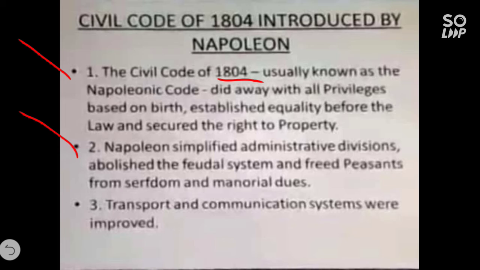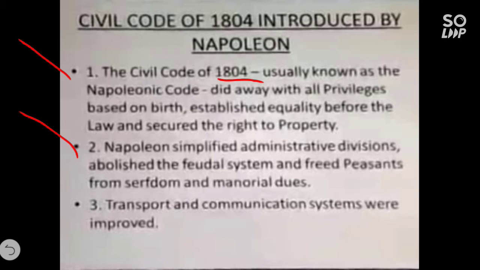Children, the feudal system is similar to the zamindari system as we have in India. In India we call it the zamindari system, whereas in France they call it the feudal system. And see children, Napoleon freed peasants from serfdom and manorial dues.